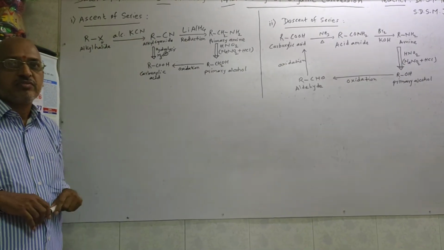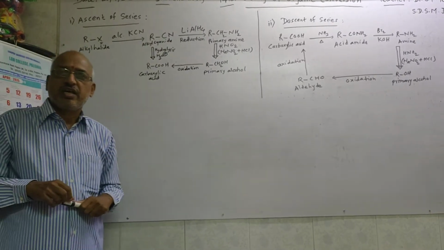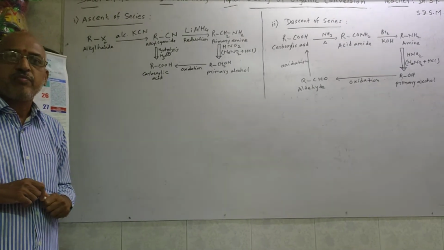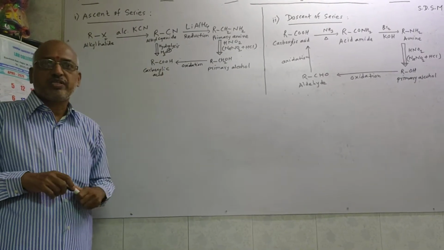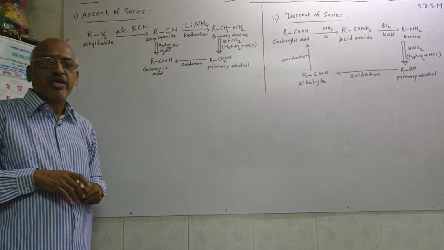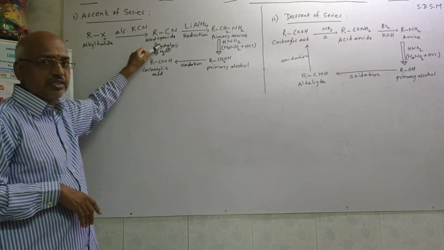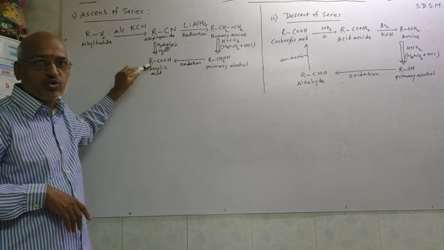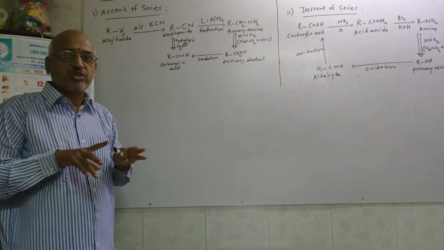alkyl cyanide. Now when this alkyl cyanide undergoes hydrolysis, what do you mean by hydrolysis? Addition of water molecule is called hydrolysis. That is the basic definition, you may say. But this hydrolysis we can do with the help of H3O plus, you may say protonated water. In that, a positive charge is there over the H3O plus. Now when alkyl cyanide undergoes hydrolysis, the cyanide group is converted into the COOH group, means carboxylic acid group. So from alkyl cyanide, two different processes we will see.